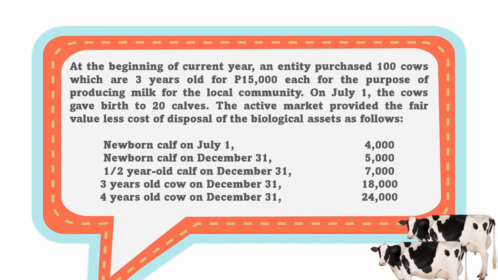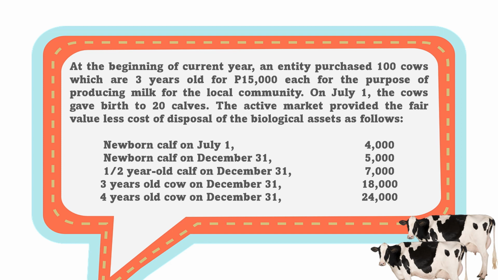Now we will have an illustration. At the beginning of the current year, an entity purchased 100 cows which are 3 years old for $15,000 each for the purpose of producing milk for the local community. On July 1, the cows gave birth to 20 calves. The active market provided the fair value less cost of disposal of the biological assets as follows. Newborn calf on July 1, $4,000.